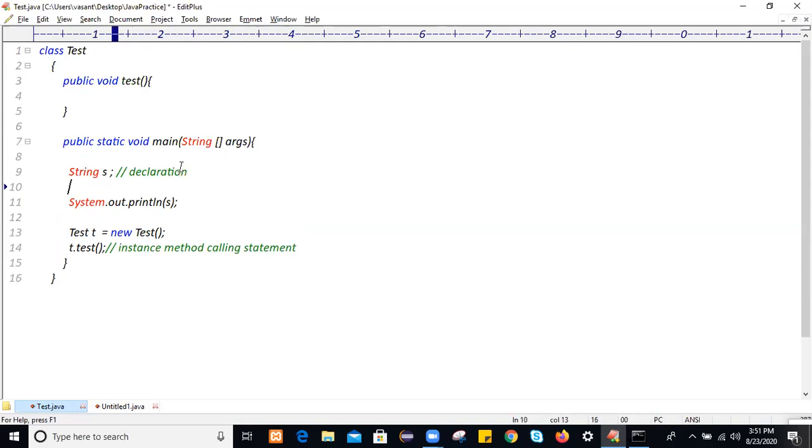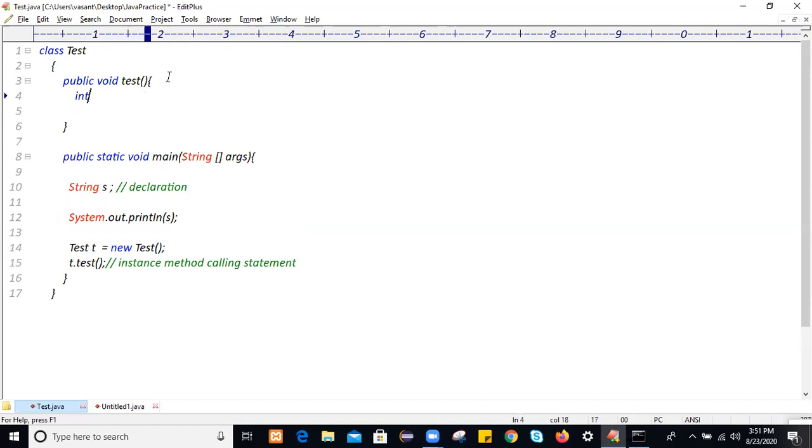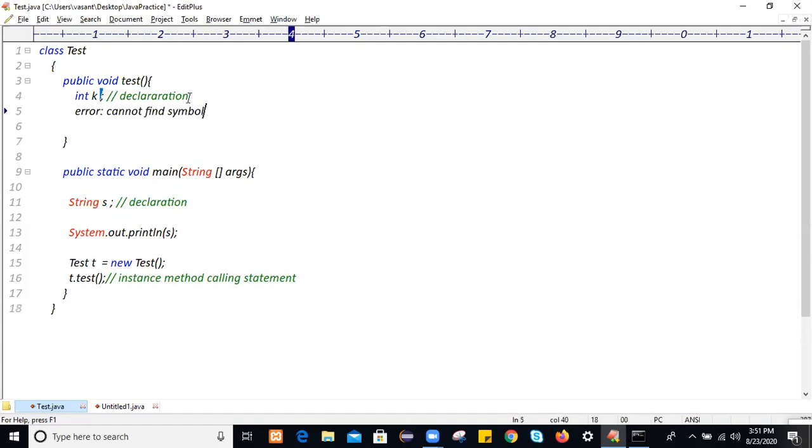You declare the variable but do not initialize it. Here you declare a variable of integer type, and a variable of string type, but you didn't initialize these variables.